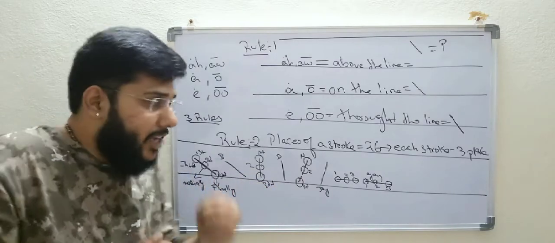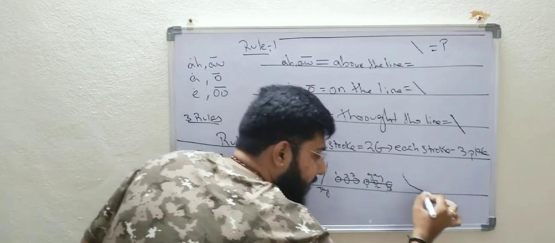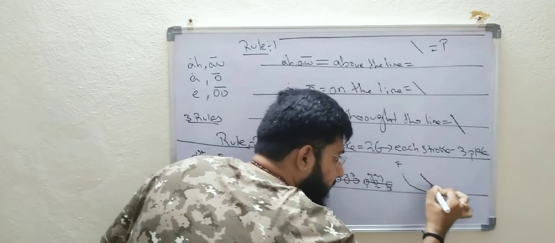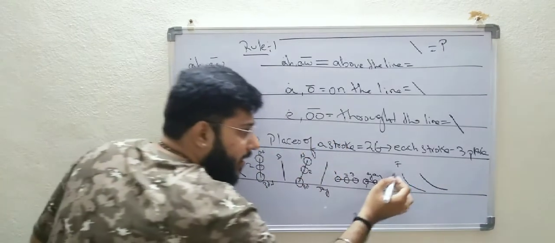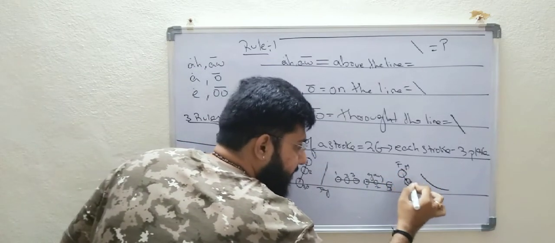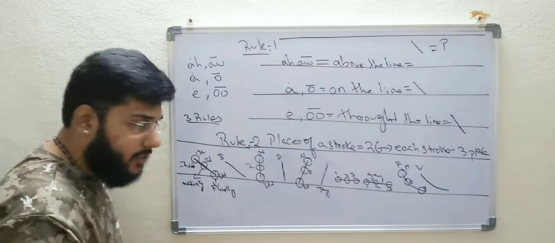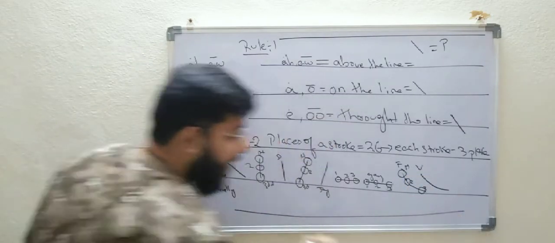Now let's move on to the next stroke. For all the curved strokes, for example F and V, from where are we writing? We are writing from top, so obviously that will be first, second, and third. The same follows for the V stroke also. And what is the next stroke we have?